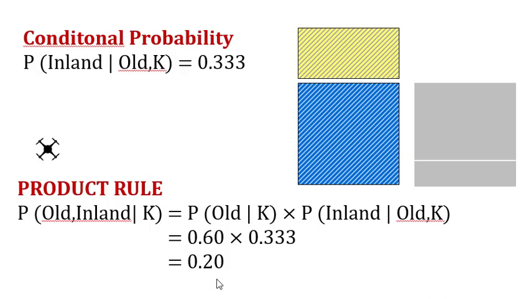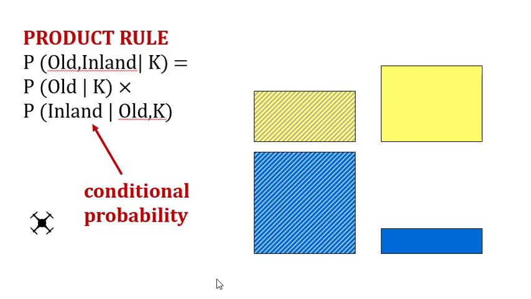First of all, I return here. So we need to know these two results: probability of old and probability of inland given old. Probability of old, we know already, is 0.6, because it's these two areas, and these two areas cover 60% of the surface of the city.